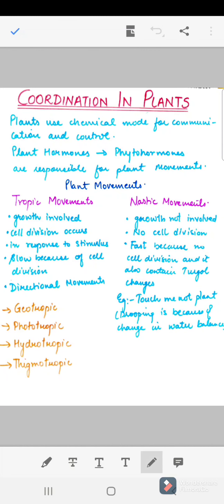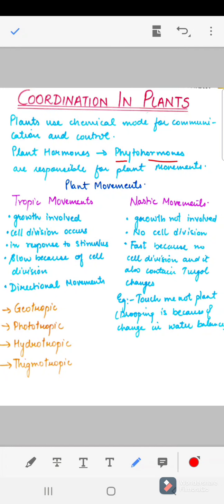So, let us start. The plants use a chemical mode of communication and control. They do not have nerves or a nervous system as in animals. So they use hormonal control. Plant hormones are known as phytohormones and they are responsible for plant movements.